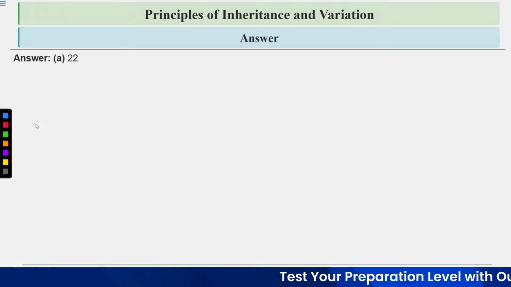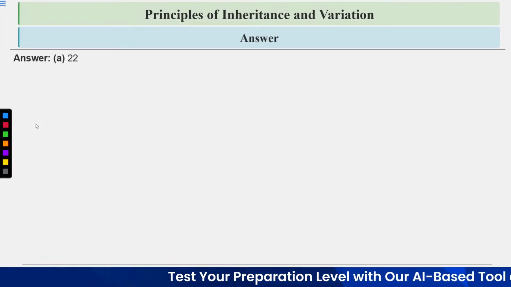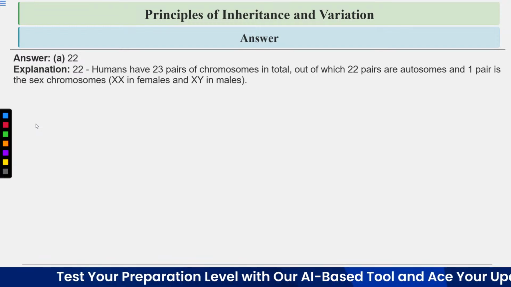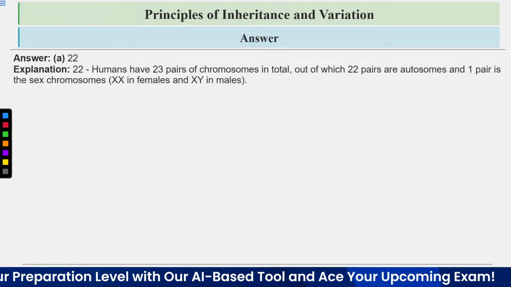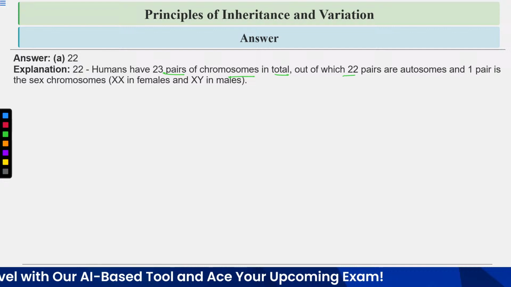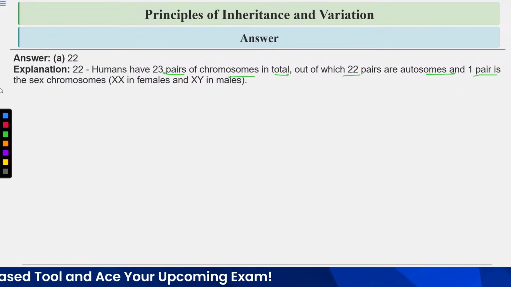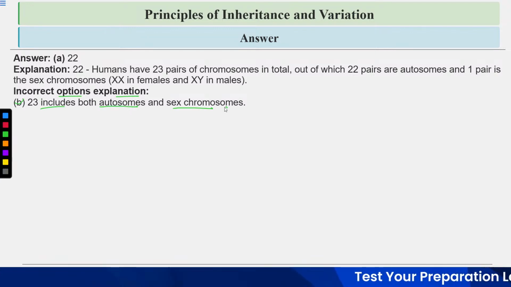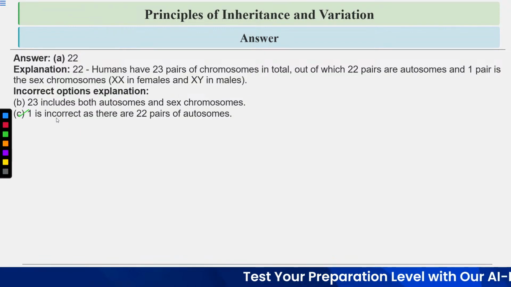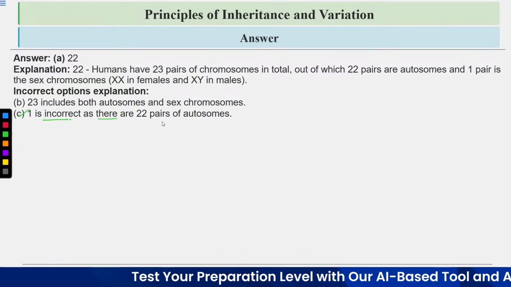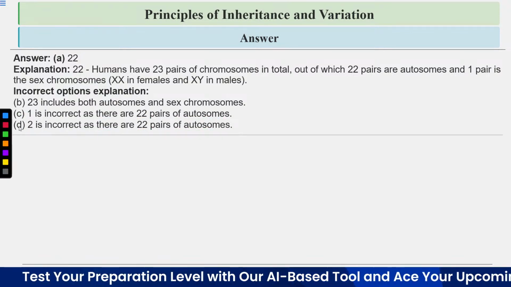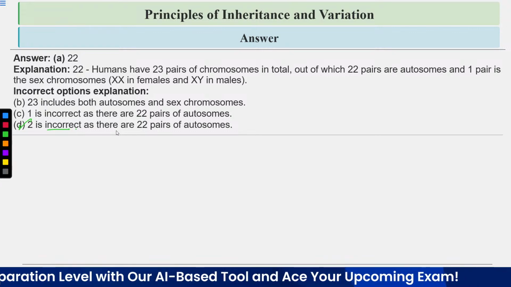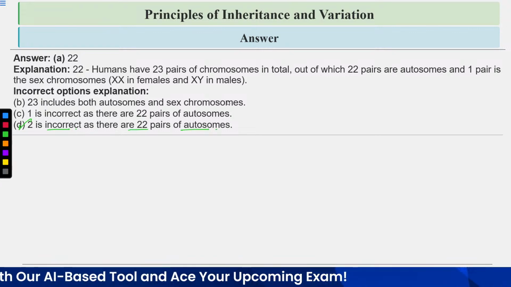Answer is option number A, 22. Let's have a look at the explanation. So humans have 23 pairs of chromosomes in total, out of which 22 pairs are autosomes and one pair is the sex chromosome. Let's have a look at the explanation of the incorrect options. Option number B, 23 includes both autosomes and sex chromosome. Option number C, 1 is incorrect as there are 22 pairs of autosomes. Option number D, 2 is incorrect as there are 22 pairs of autosomes.